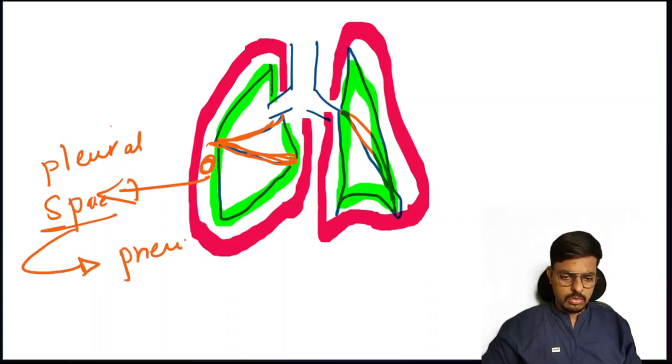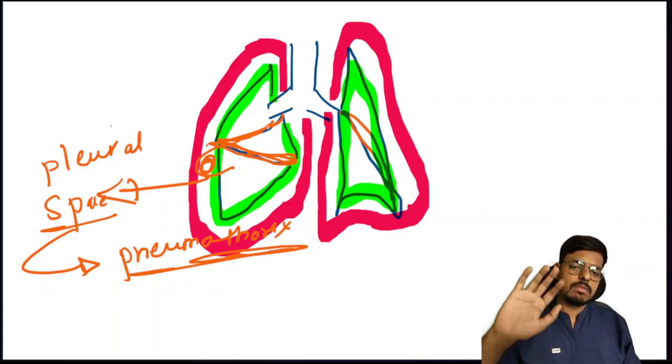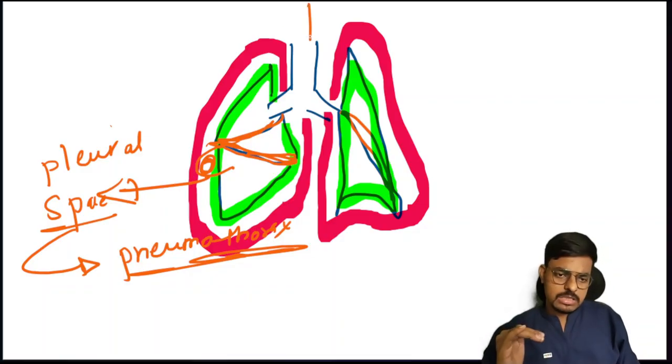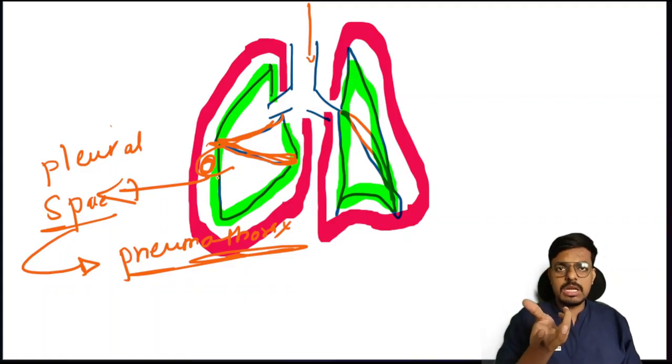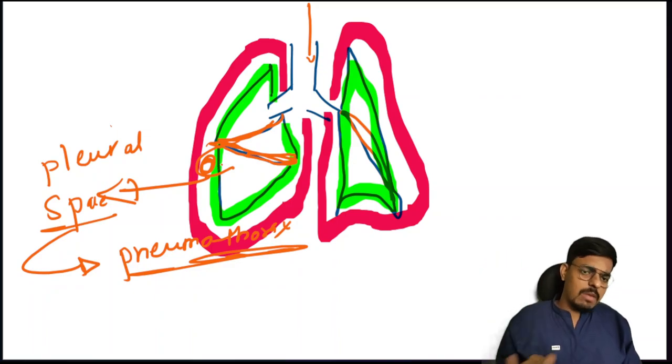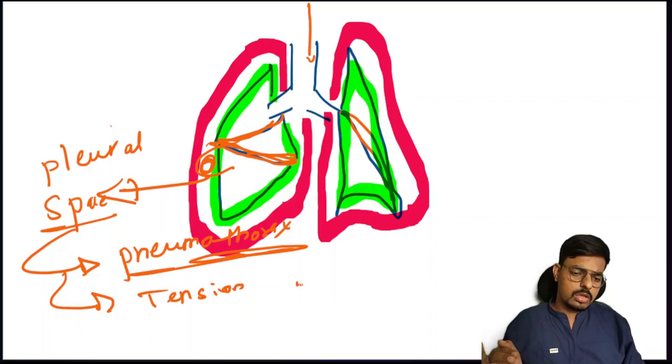So in this particular pleural space, if air accumulates, that is what we call pneumothorax. If air accumulates and it is also going back out, that is a simple pneumothorax. And if air accumulates and has no space to escape back, meaning air is entering the pleural space because of some rupture in the lungs and is unable to escape, that is what we call tension pneumothorax.